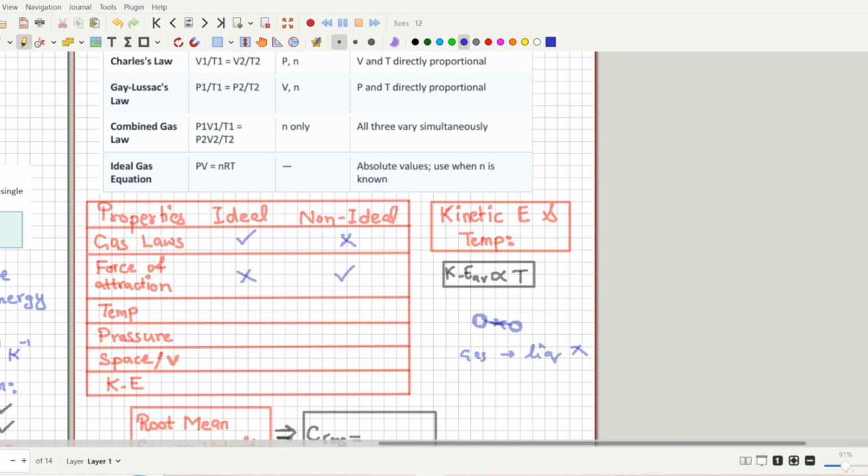It should actually go against this process, and non-ideal gas will go towards converting from gas into liquid, because it will form attractive forces. If you form attractive forces, then gas can be converted into liquid, but ideal gas never converts into a liquid. It will never form force of attraction. That is against its nature. So all the properties that we will be discussing here will revolve around this point.